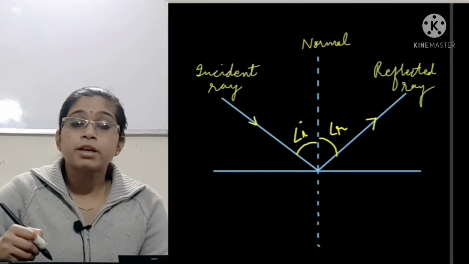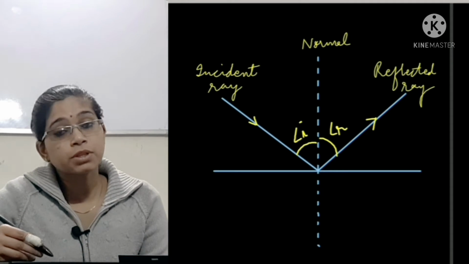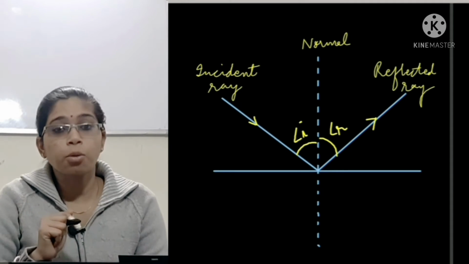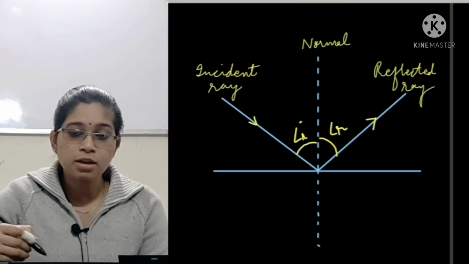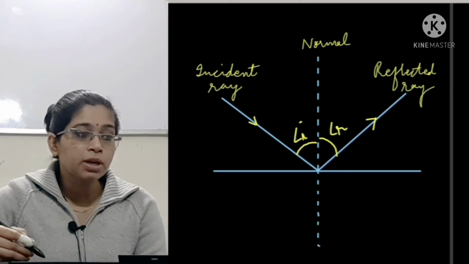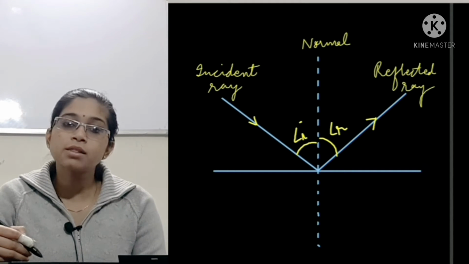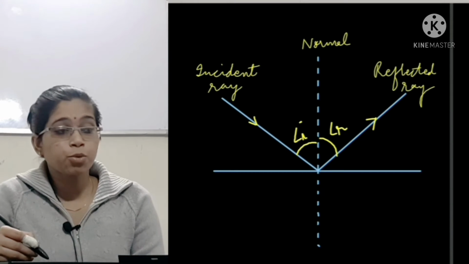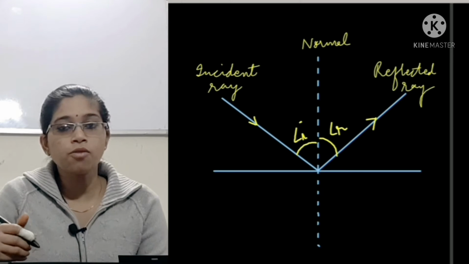Now what is the angle of incidence? This incident ray makes an angle with the normal. That angle between the normal and the incident ray is known as the angle of incidence, right? And in the same way, this normal and reflected ray make an angle between them, which is known as the angle of reflection, and both of these angles are equal to each other. This is the law of reflection.